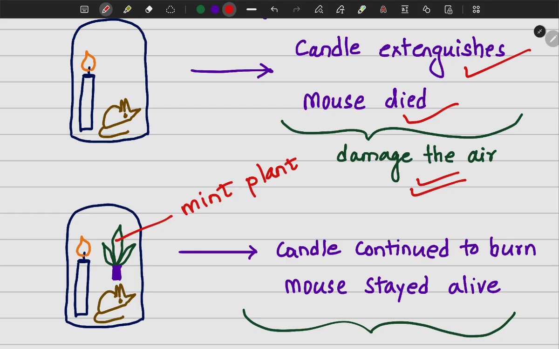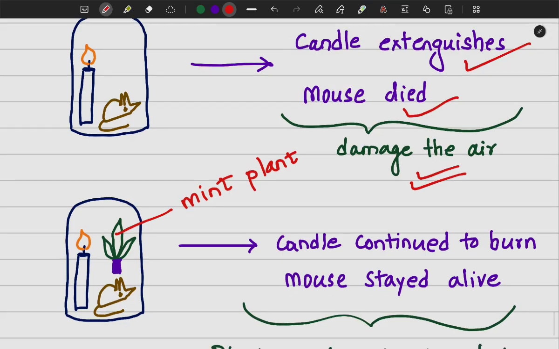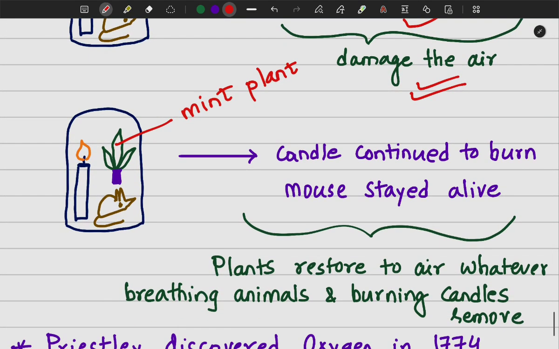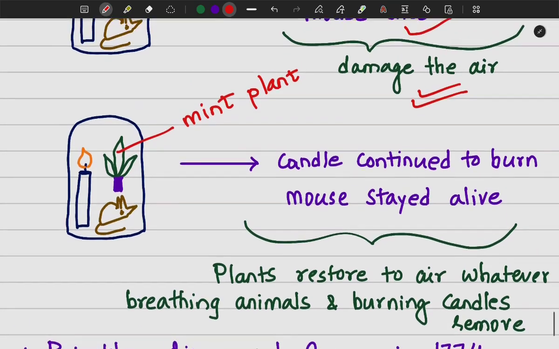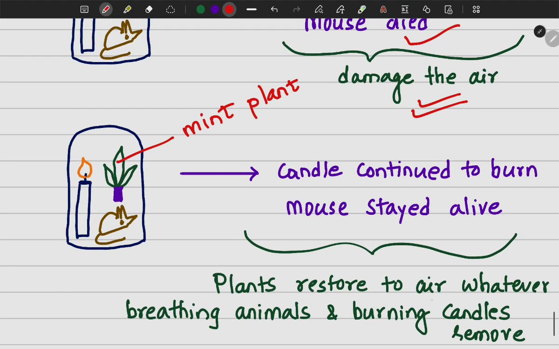He kept the mint plant inside the bell jar along with the burning candle and the mouse. After some time, he observed that the candle continued to burn. The candle did not extinguish. Also, the mouse stayed alive. The mouse did not die, as in the case of the first time. So, he concluded that plants restore to air whatever breathing animals and burning candles remove.